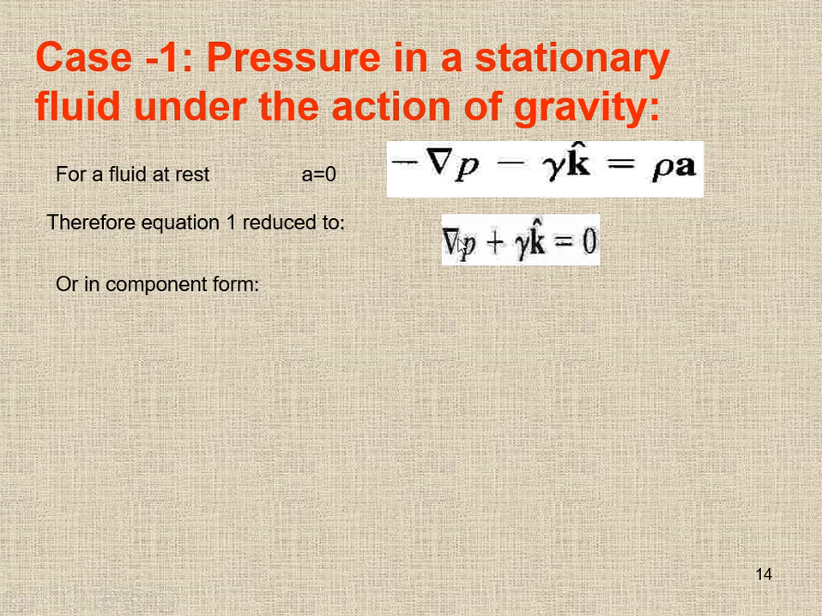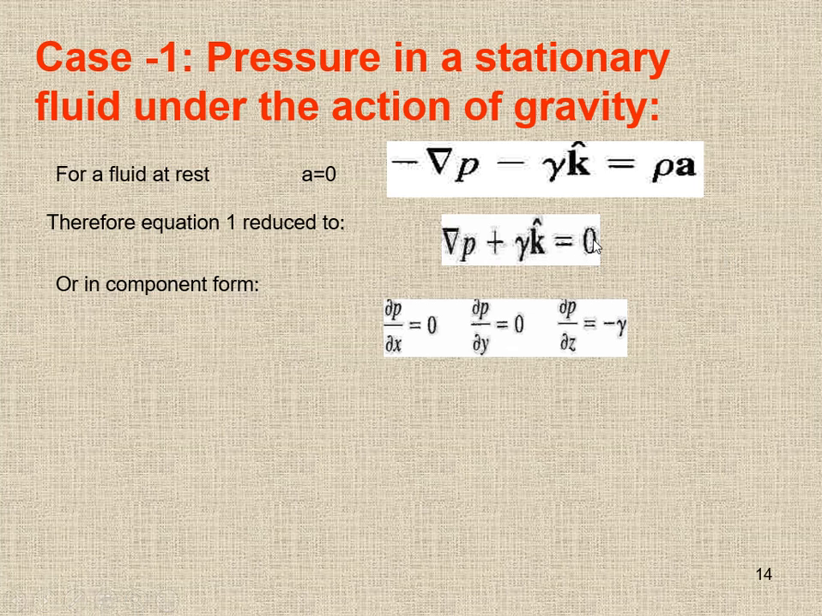How can we write it down? Just open up this del operator. This del is equal to the partial derivative in x direction, del p over del x into i, the partial derivative in y direction plus j, the partial derivative of p in z direction into k, plus gamma k equals 0. And this is a 0 vector, 0i plus 0j plus 0k. So compare the force acting in i direction, j direction and k direction.